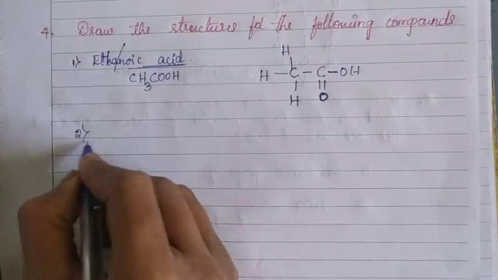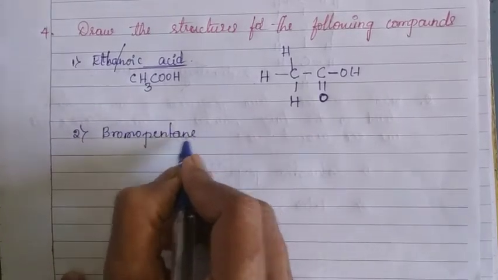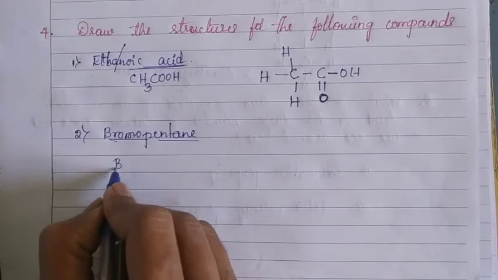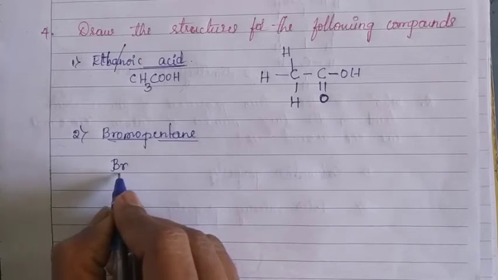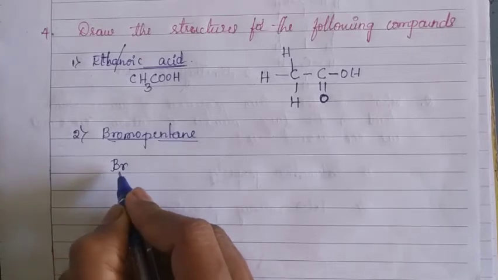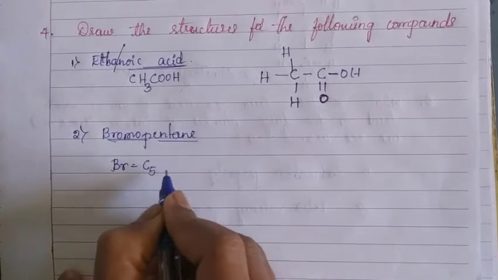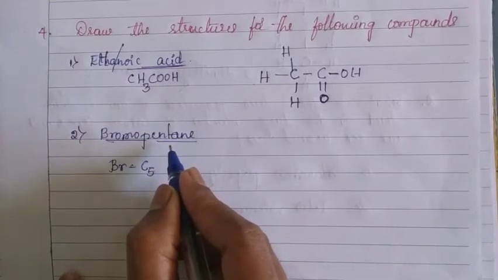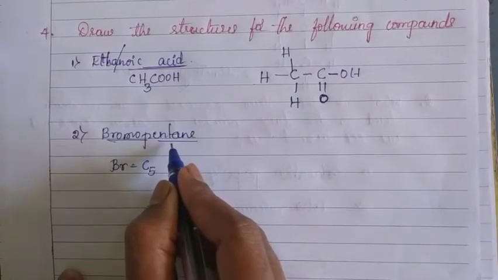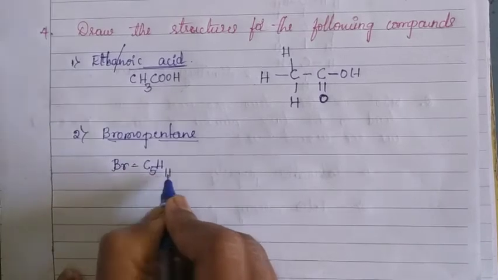The second compound is bromopentane. Bromo is a functional group of halogen. Bromo is indicated by Br and it is attached to the hydrocarbon as a prefix. That's why Br. The pentane is C5, the ANE word is there, you know. Simply, the pentane molecular formula is C5H12. In that C5H12, one H gets replaced by the bromo group. That's why the number of hydrogen atoms becomes 11.